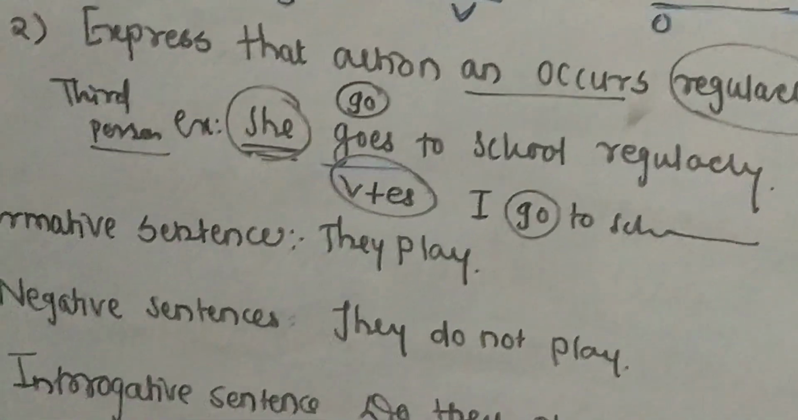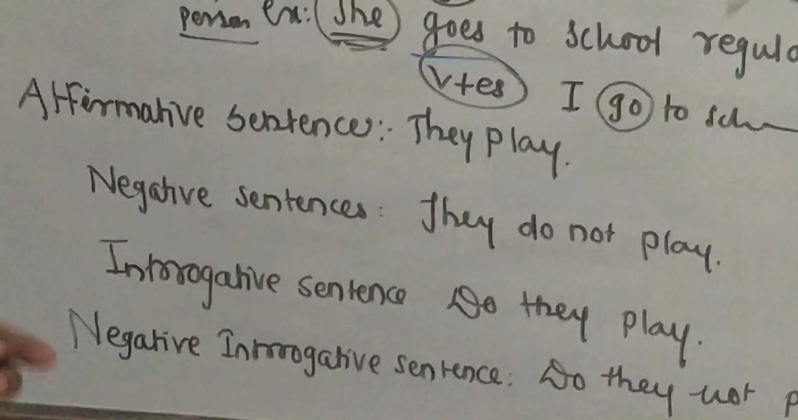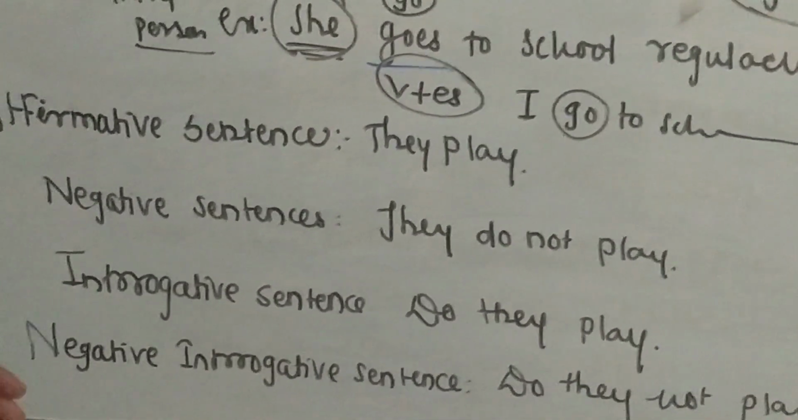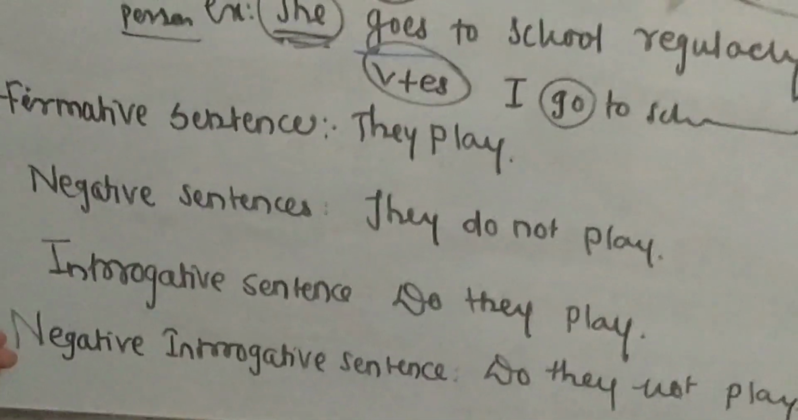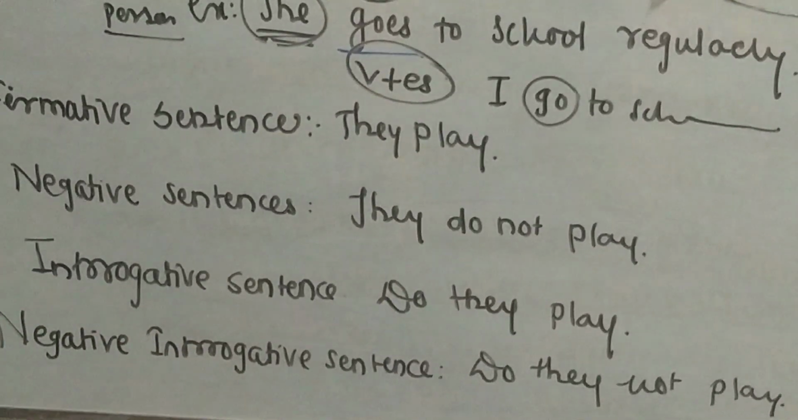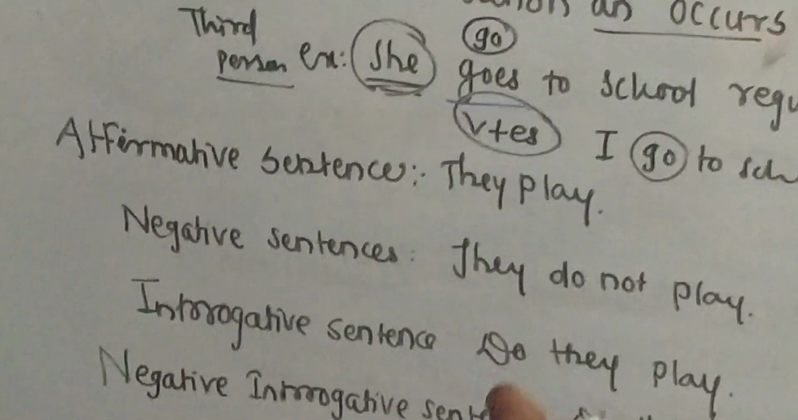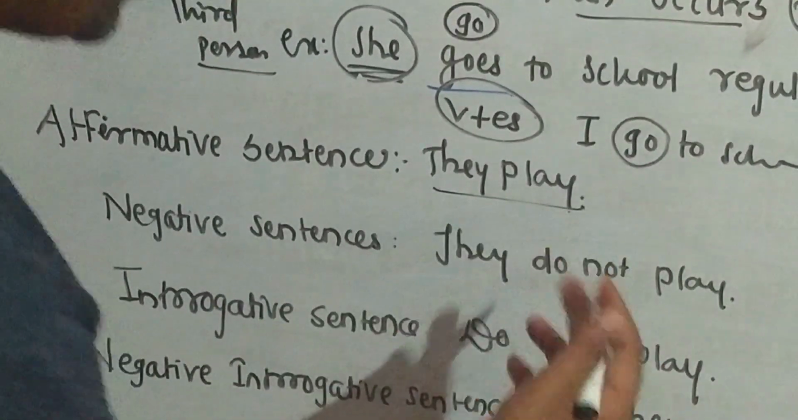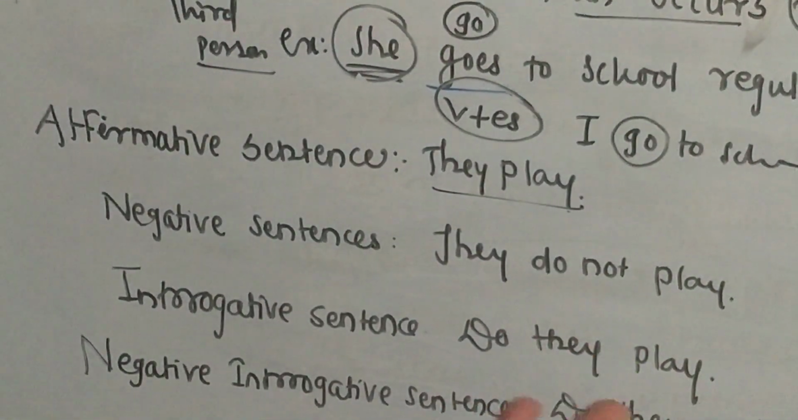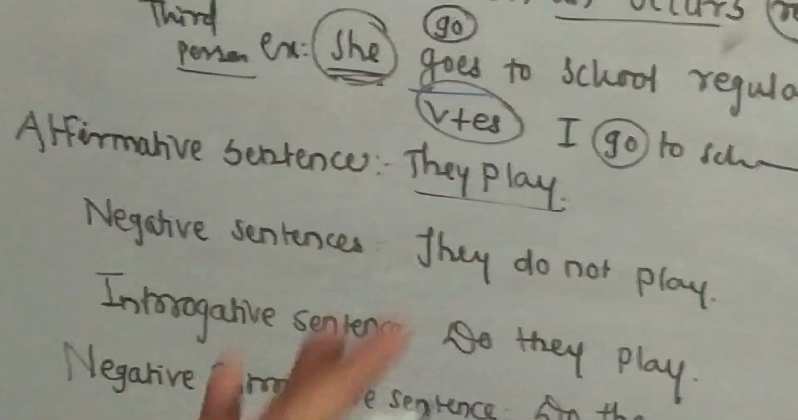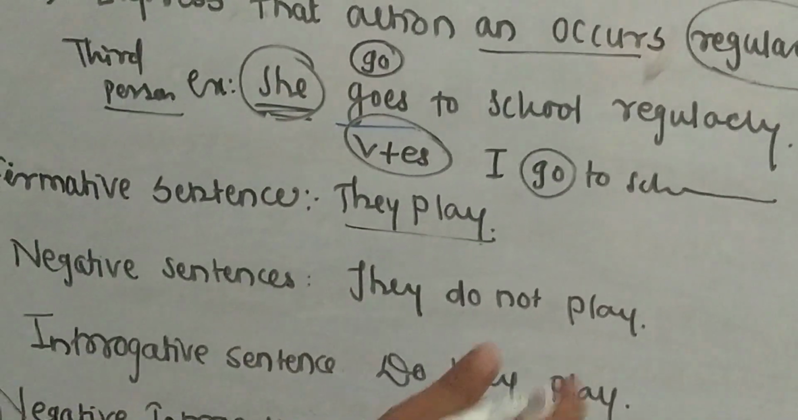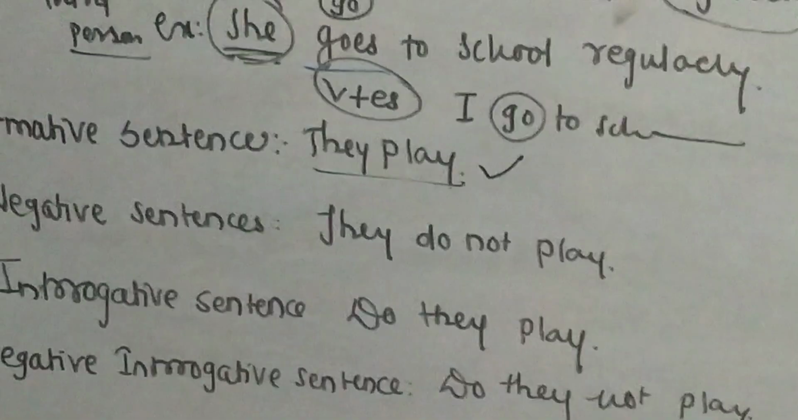Now dear friends, how to make the sentence? Affirmative sentence, negative sentence, interrogative sentence, negative interrogative sentence. How to change the sentence? Now affirmative, there is a positive action, just like they play. Generally we can say the boys are playing on the ground. This is the simple sentence. Here it indicates a positive action.